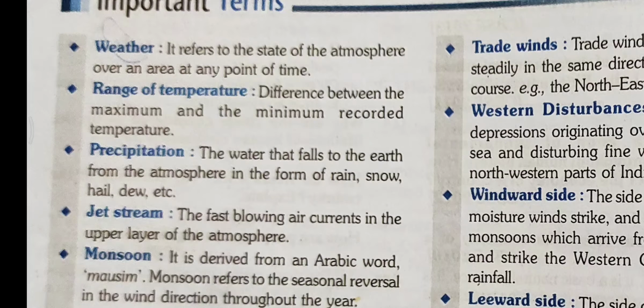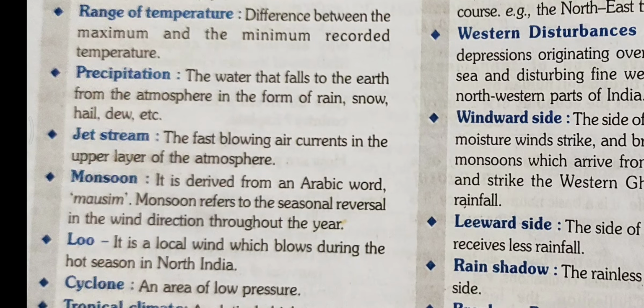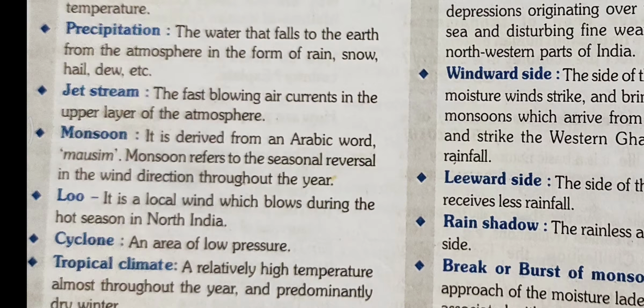Next term is jet stream. Jet streams are fast blowing air currents that blow in upper layer of the atmosphere. Next term is monsoon. Monsoon is derived from Arabic word mausim. So monsoon are seasonal winds. In summer, monsoon winds blow from south to north, and in winter, these winds blow from north to south. So these are seasonal reversal of the winds. Lu is name of local wind which blows during the hot season in North India.